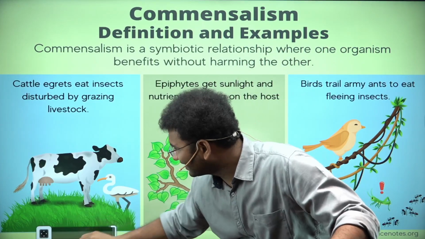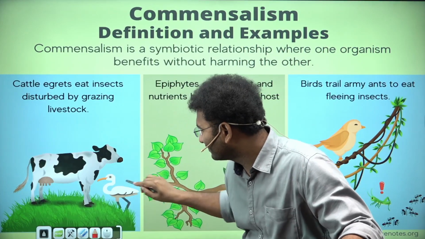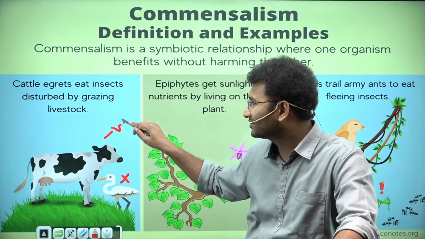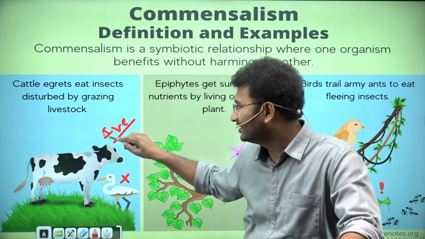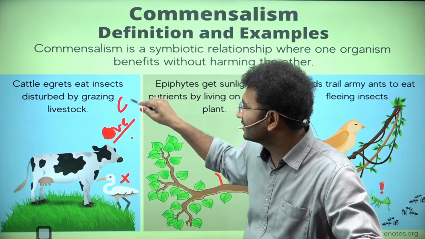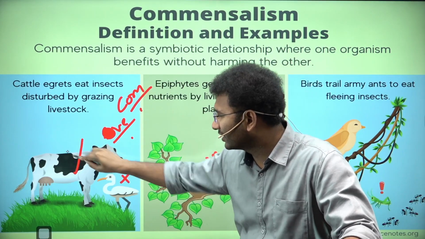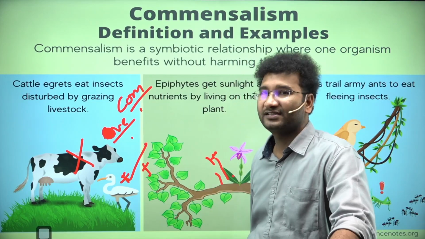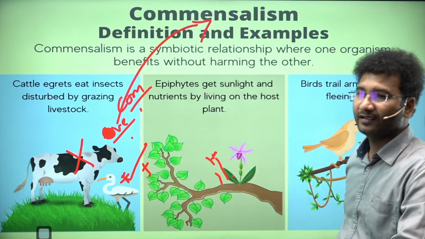So in this interaction, the bird gets a positive, and for the cow it's no interaction. So this is called commensalism, in which the cow does not get any benefit but the bird gets a positive benefit, right?